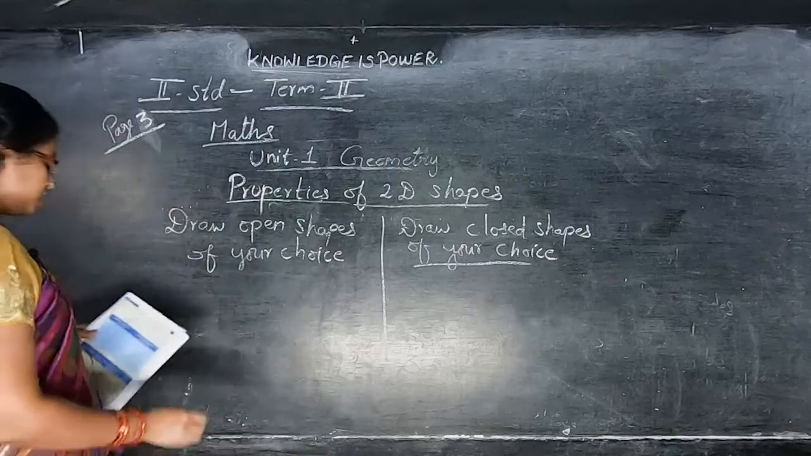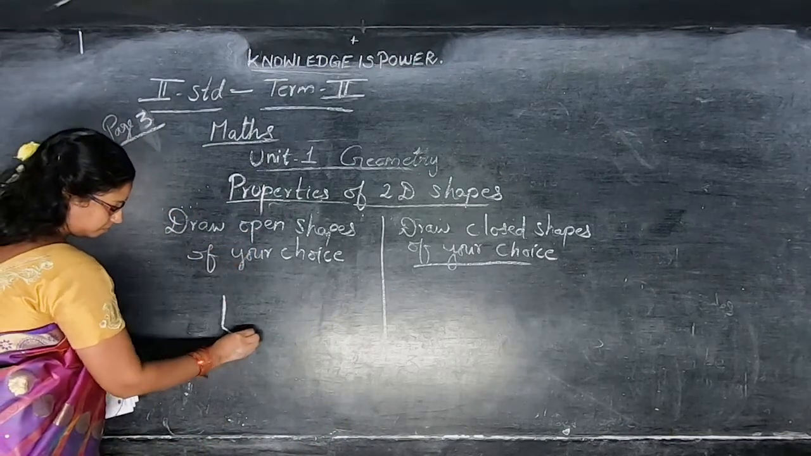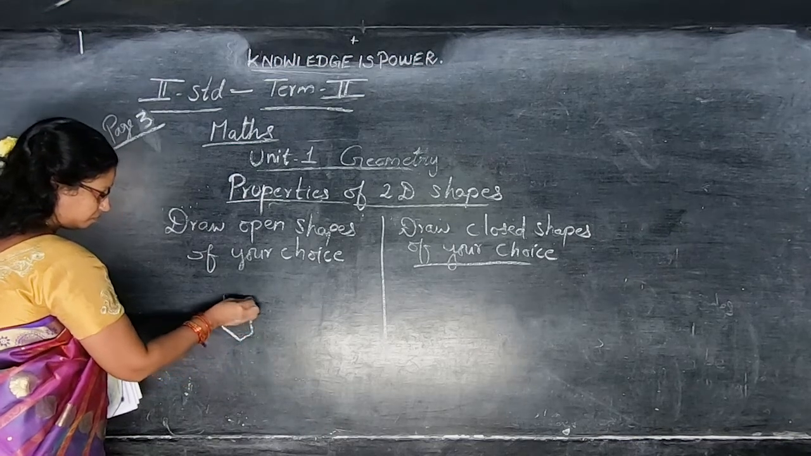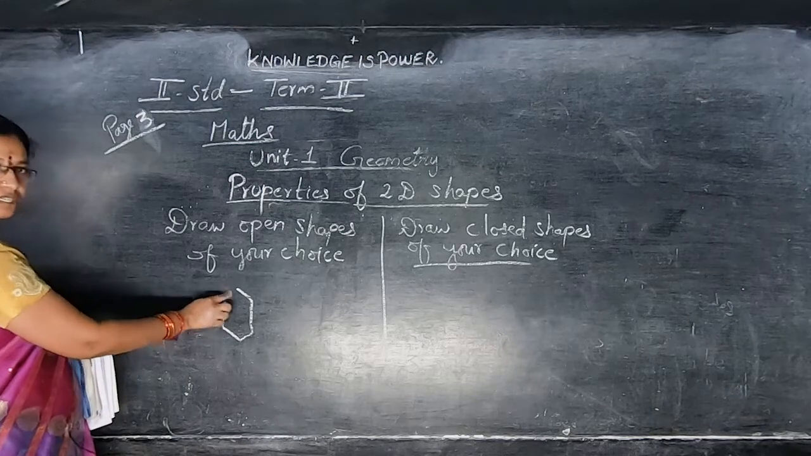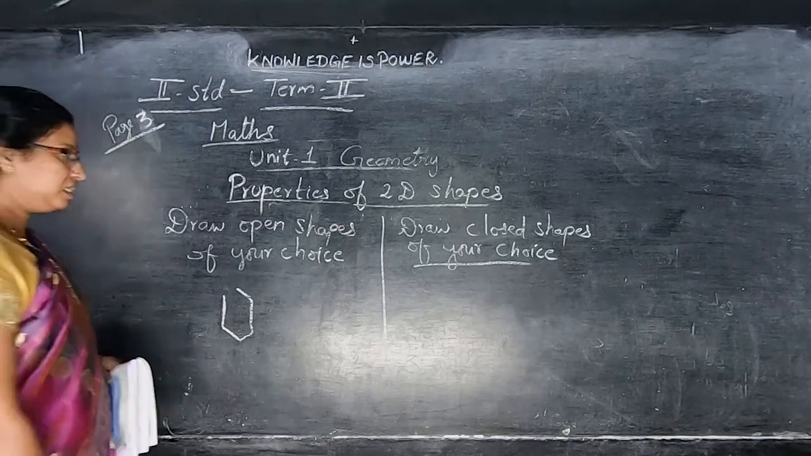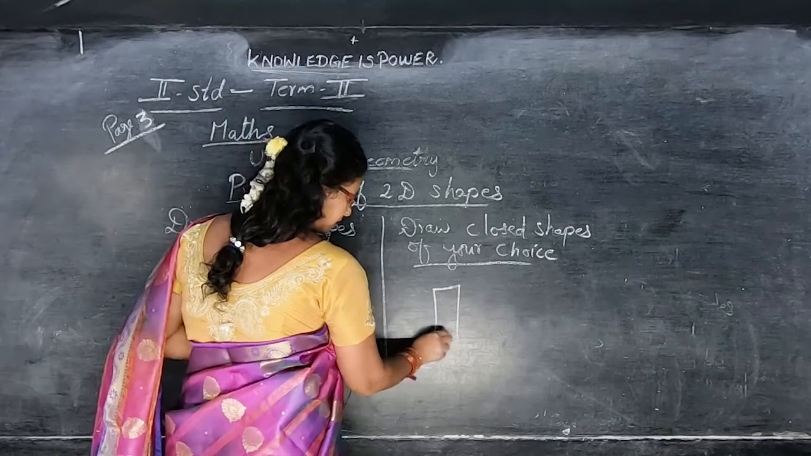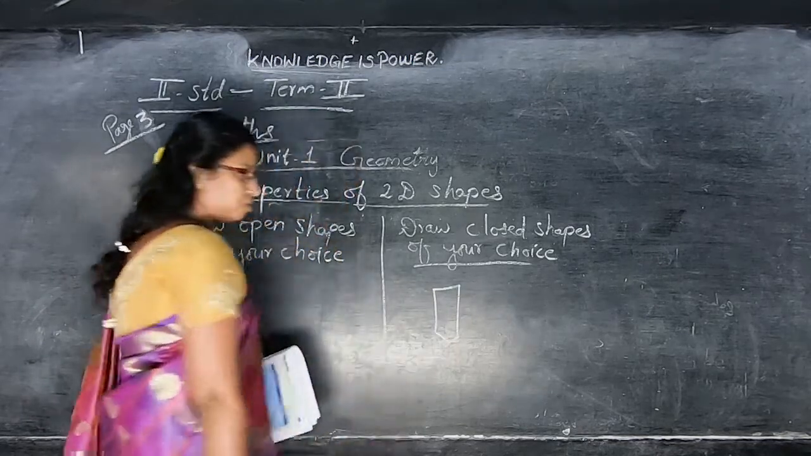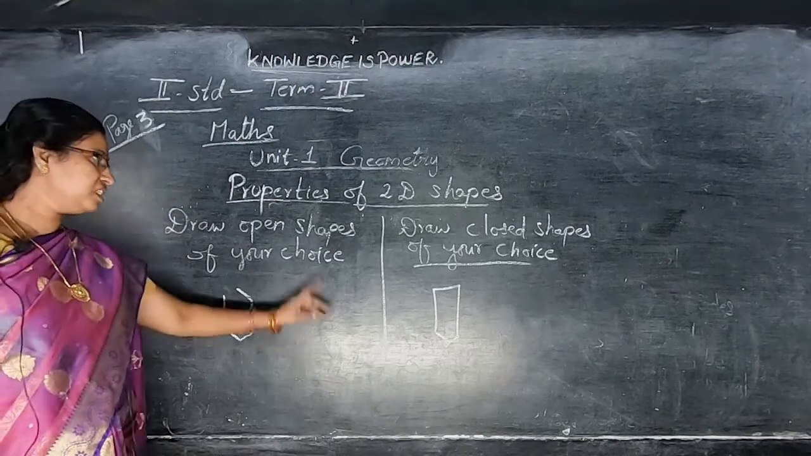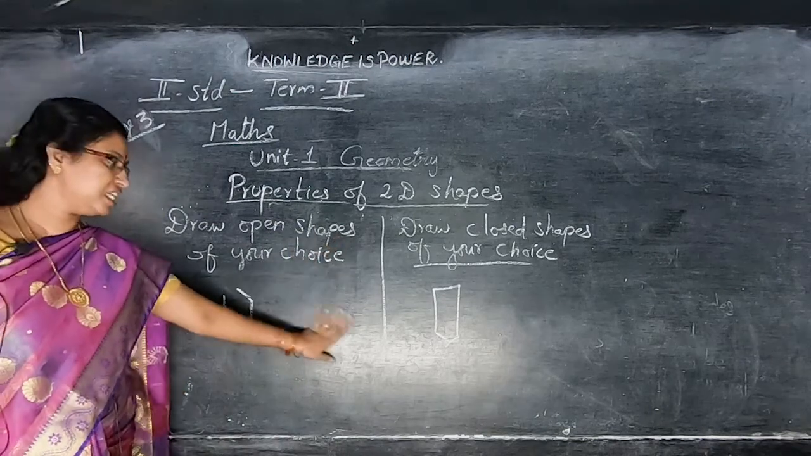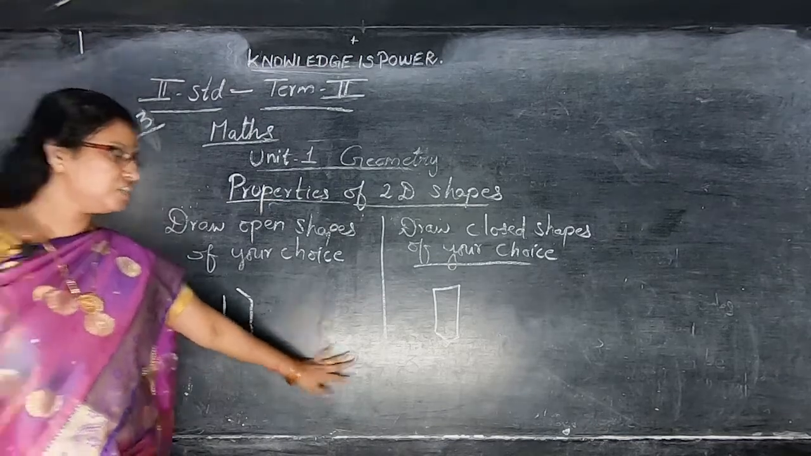Of your choice, whatever you can draw. See here, Miss is going to draw open. This is open. See here, Miss has given a gap. Okay. Next I am going to draw closed, fully closed. Miss has drawn one for example for you. The rest, you can draw any shapes. Okay, draw any two shapes.